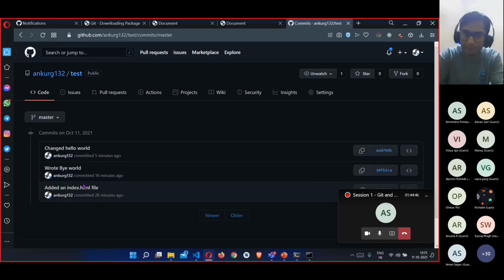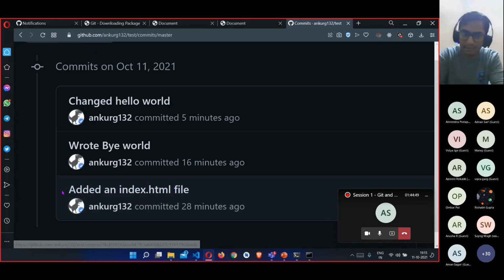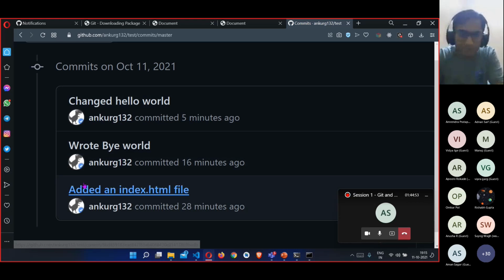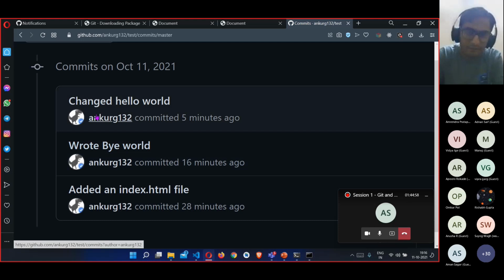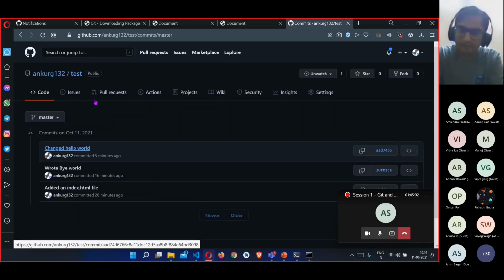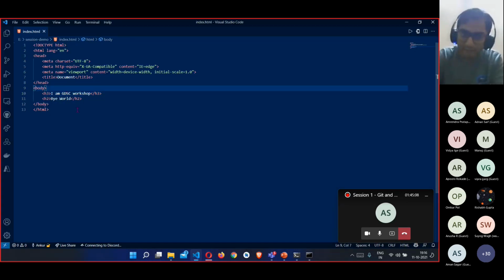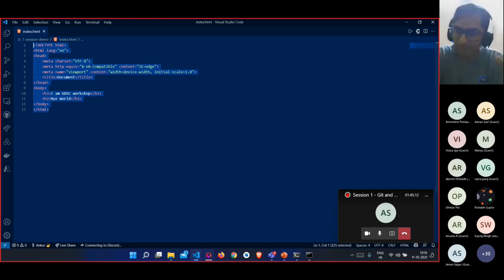First of all, we have added only an index file. These are all the commit messages that we wrote previously. We have added an index file, we wrote hello world, then we changed the hello world. That's all. This is how you can see the whole commit history. You can also go back to the previous commit. So let us also do that. Right now we have this. Now imagine I just want to go to the first part where we have only hello world.